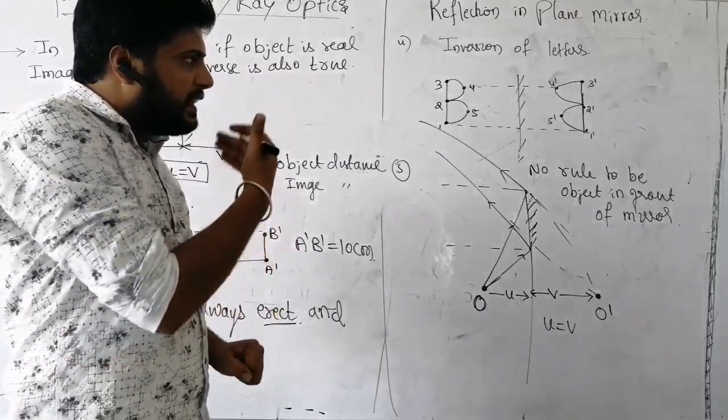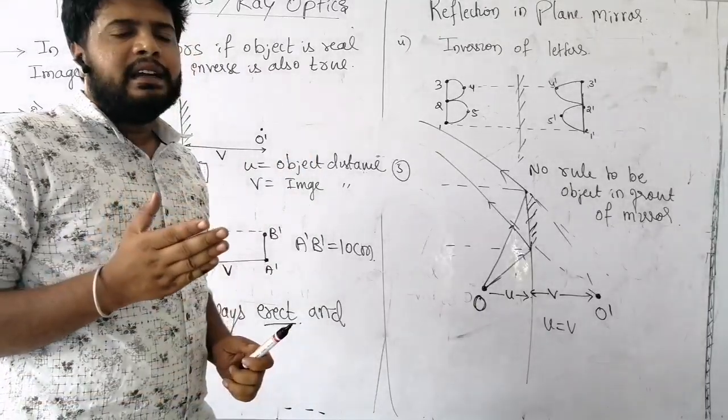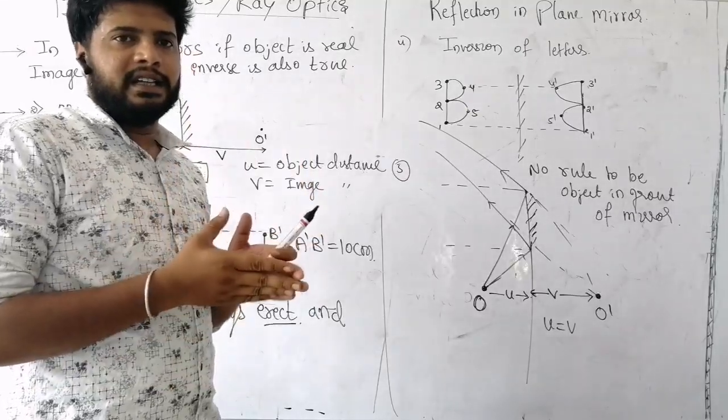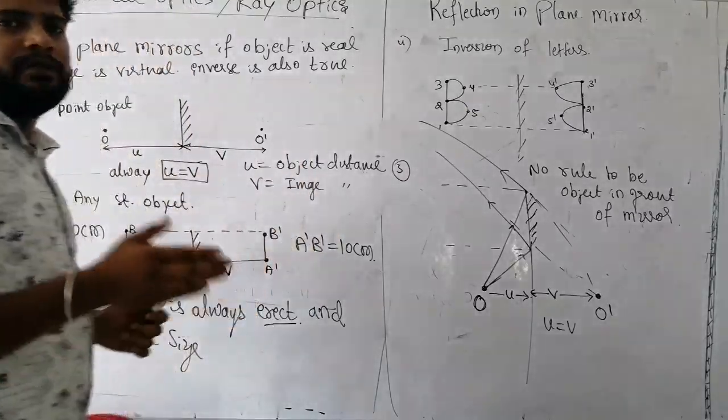Still, we'll consider in the next part how many images will be formed if there are two mirrors inclined at an angle. Okay, number of images concept.